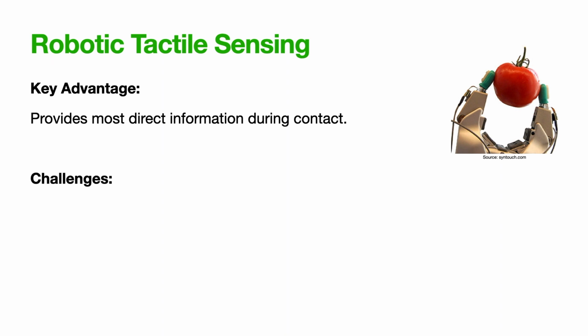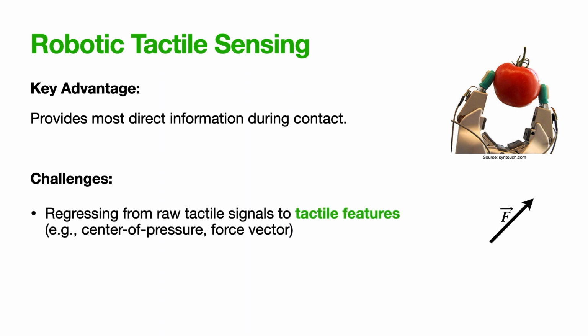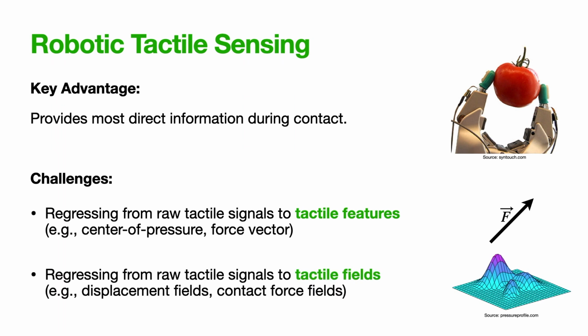Two critical questions include: how does one accurately regress from raw tactile signals to low-dimensional tactile features, such as center of pressure and force vector? These features are frequently used in classical grasping and manipulation analysis. And how does one regress to high-density tactile fields, such as displacement and force fields on the sensor? These fields provide critical information when interacting with small, compliant, or delicate objects.